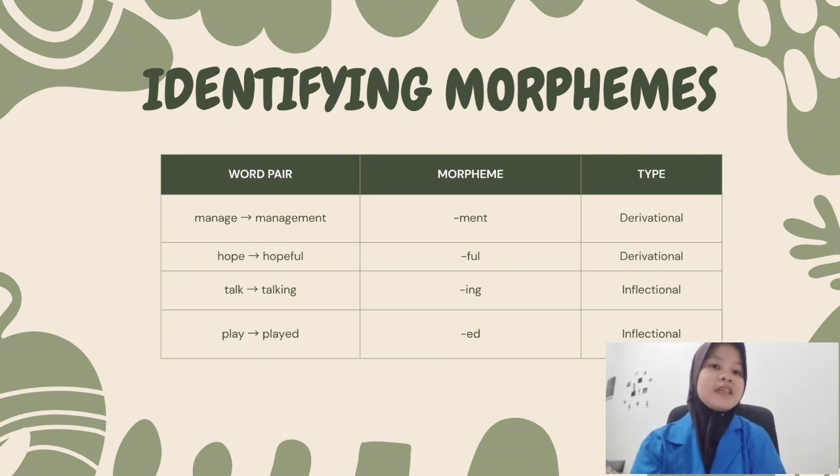Manage becomes management, uses -ment, a derivational suffix. Hope becomes hopeful, uses -ful, also derivational. Play becomes played, uses -ed, an inflectional suffix for past tense. And talk becomes talking, uses -ing, another inflectional suffix for progressive aspect. So -ment and -ful are derivational, while -ed and -ing are inflectional.